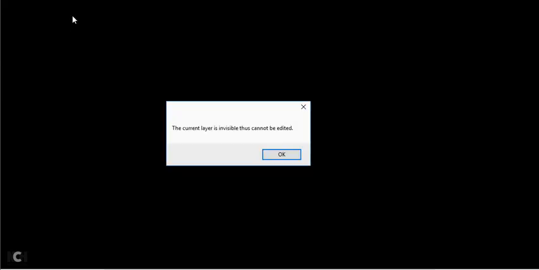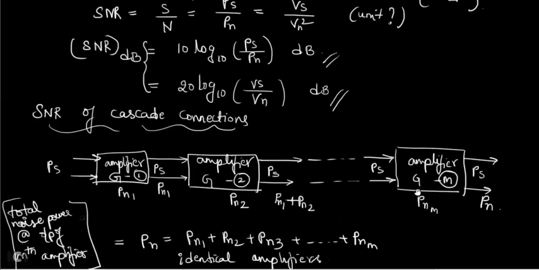Now the signal to noise ratio at the output is given by, okay, output SNR at your mth amplifier. What does the suffix m represent? It means the output SNR at the mth amplifier. I am calculating the SNR at this output.